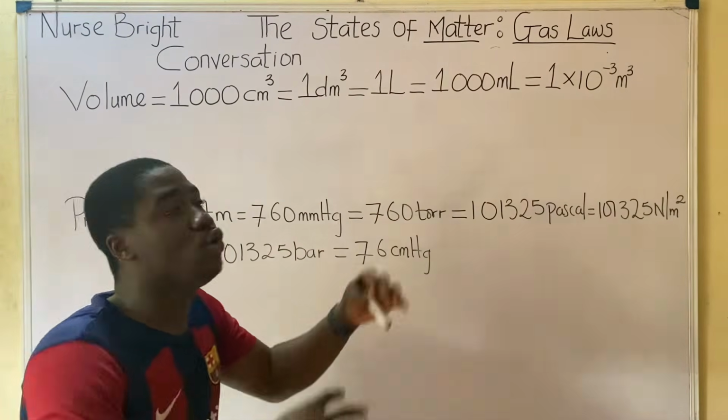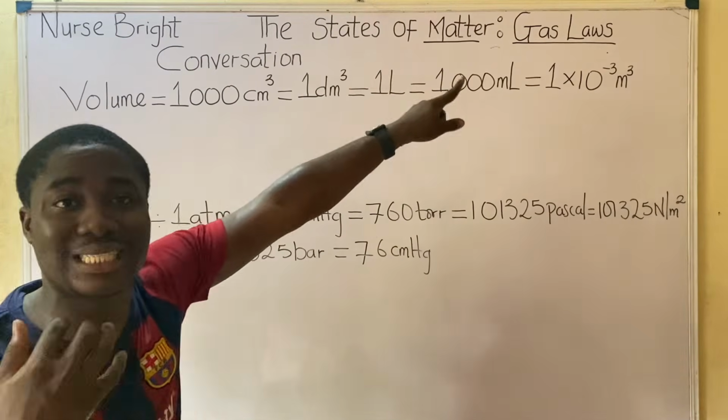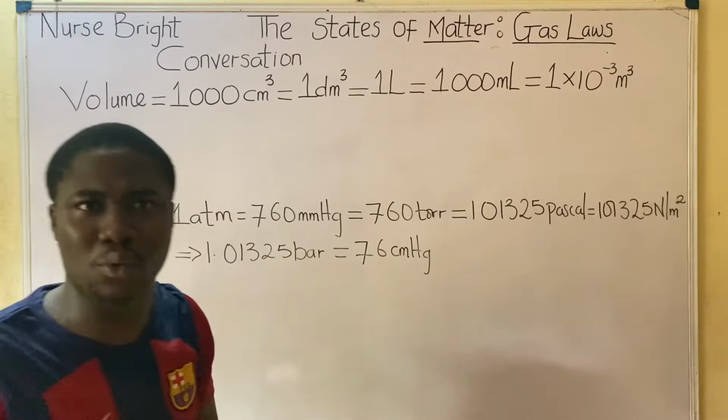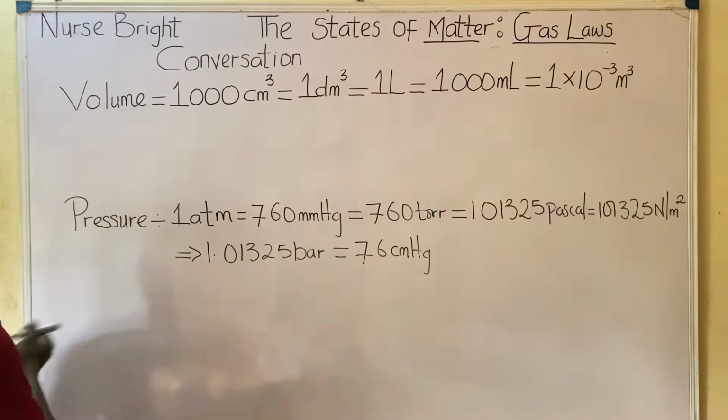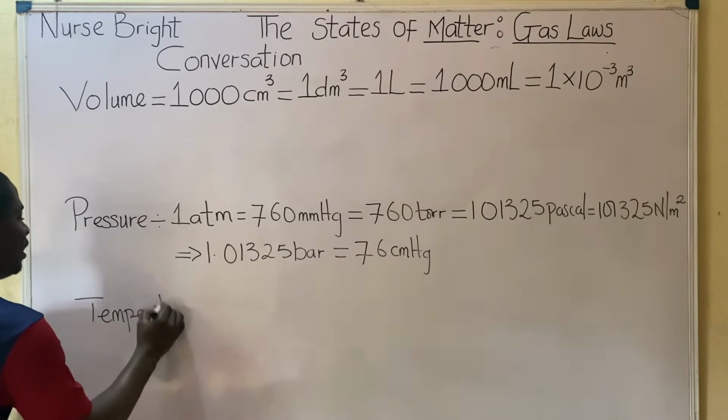So whatever unit in which the pressure or volume will be seen in the laws, when we start discussing them, you can actually work your way through. They are all easy. So let's talk about temperature, the other parameter or variable used to describe a gas's behavior.